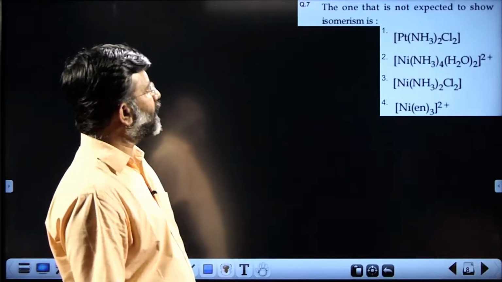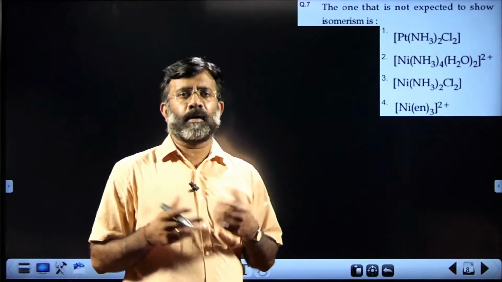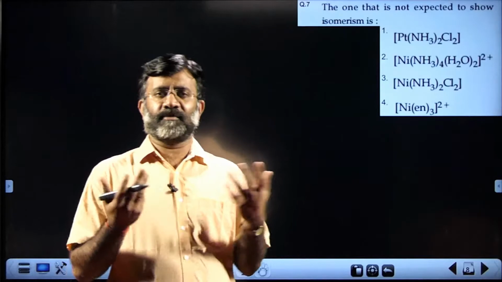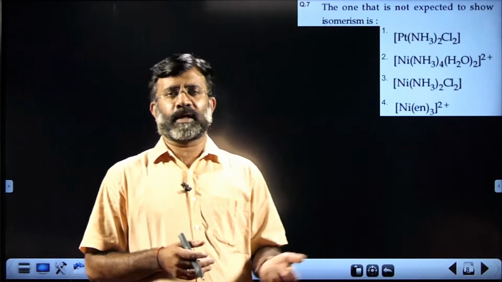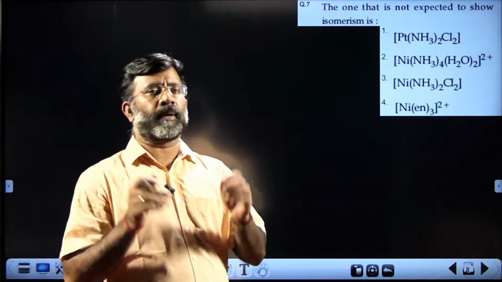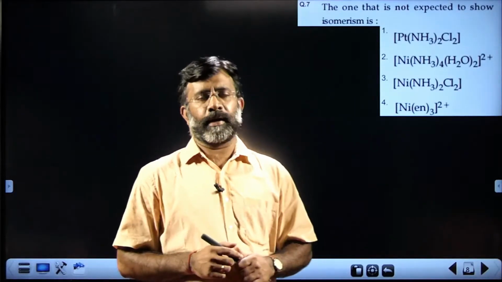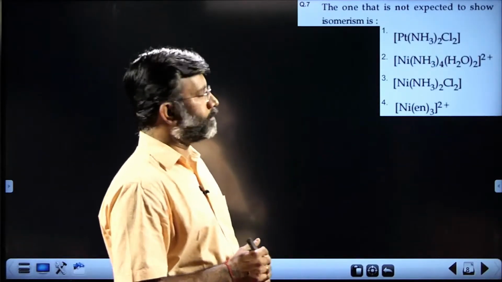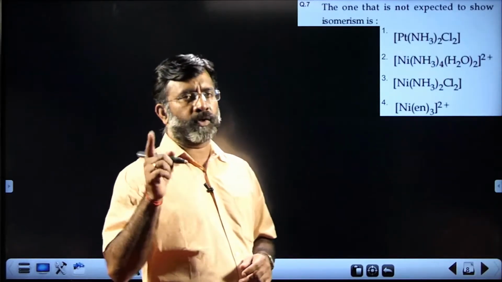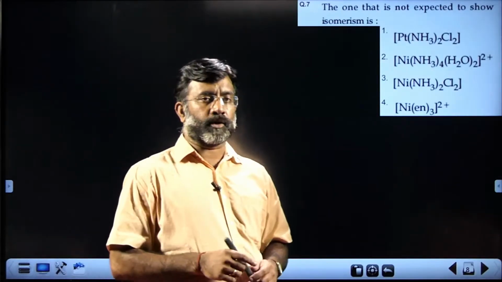The one that is not expected to show isomerism. First compound is a well-known compound giving cis and trans, cisplatin. Cisplatin is a well-known compound used for chemotherapy. So there is cis and trans configuration, a square planar complex, Pt(NH3)2Cl2, diammine dichloridoplatinum(II) complex, which is a square planar complex, and that shows cis and trans. The point is, we want the one not expected to show isomerism.